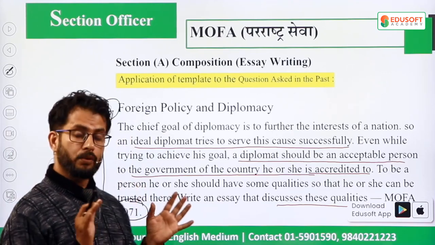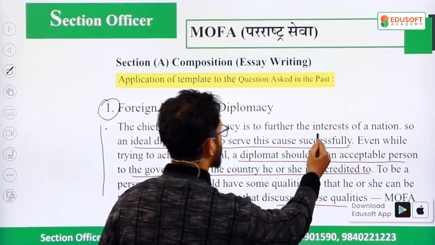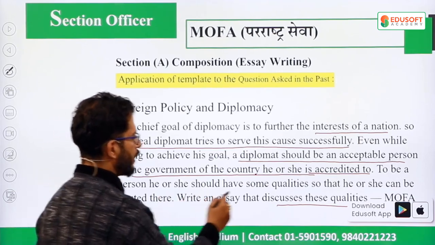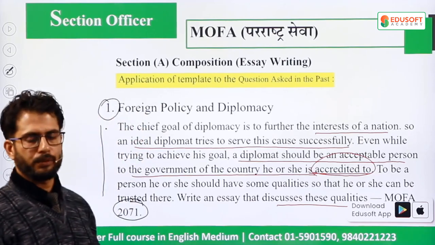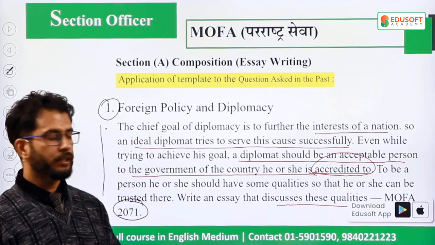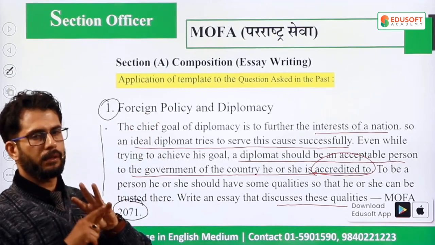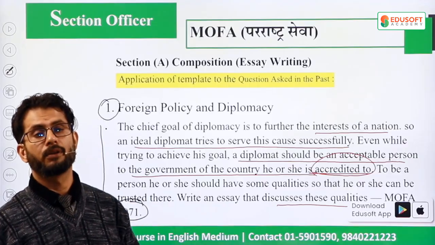What can be the qualities of a diplomat that can serve the interest of his nation and that can be accepted by the country he or she is sent to? You need to think about it. So in your introduction section, there should be a hook, background information, and thesis statement, and at the same time, you need to think how long to write.